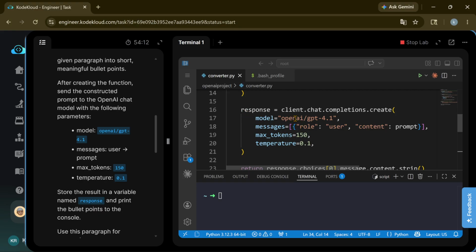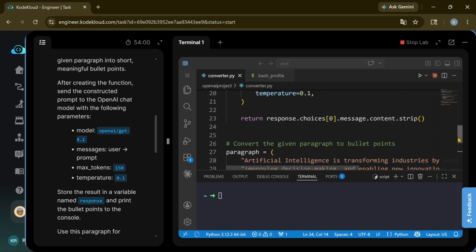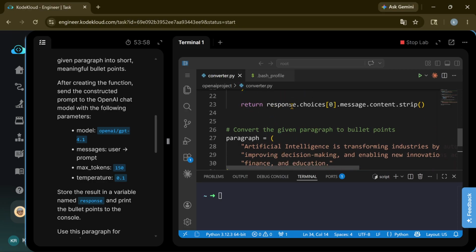The model name is OpenAI GPT 4.1 and the message should be role user, content prompt. The max tokens is 150 and temperature 0.1. It will be returned as the response.